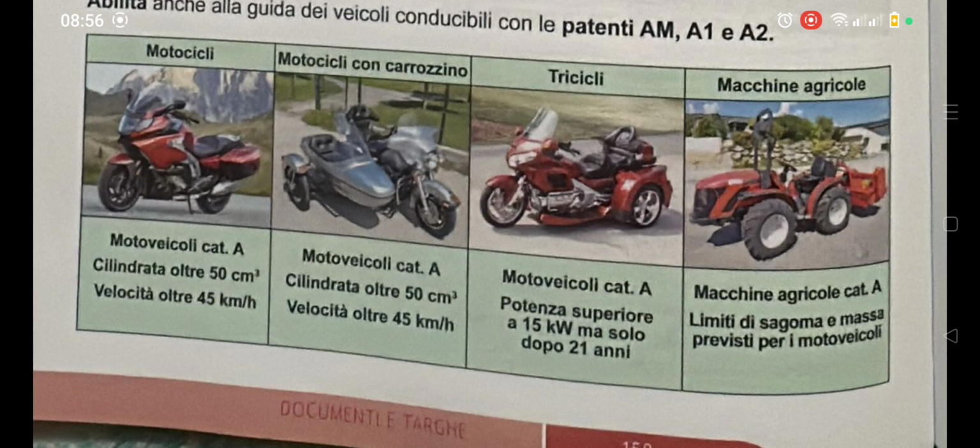Then motorcycle, the big motorbike, you can use Patente A to drive them. I'm at the first picture now. Cilindrata oltre 50 cm3, so the cylinder of the big motorbike is above 50 cm3. Velocità oltre 45 km/h, so their maximum velocity is above 45 km/h, okay? The motorcycle con carrozzetta, the big motorbike with the sidecar, is the second one, okay? Cilindrata oltre 50 cm3, the cylinder of the engine is above 50 cm3. Velocità oltre 45 km/h, so their maximum velocity is above 45 km/h.